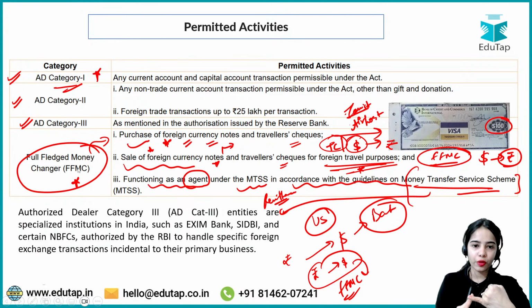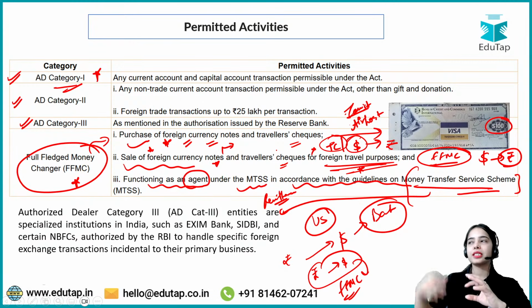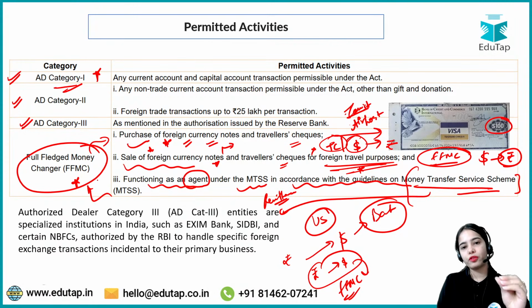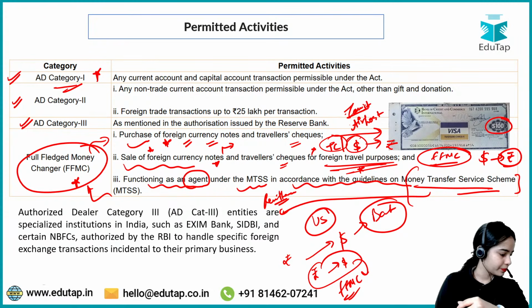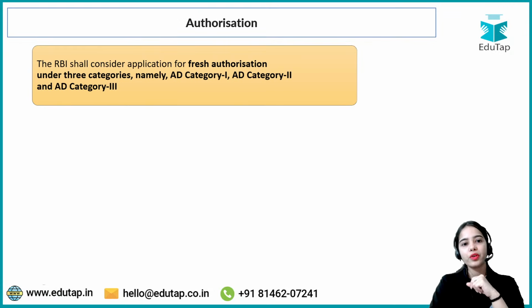So purchase of foreign currency, sale of foreign currency only for travel purposes, as well as MTSS, that is the receipt of the remittances. These things can be done by the full-fledged money changer. They are very much limited. So this is the idea. Any confusion?